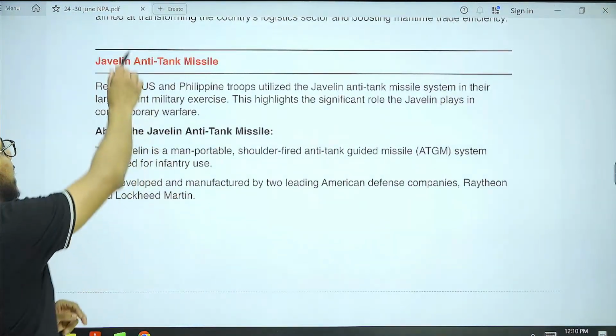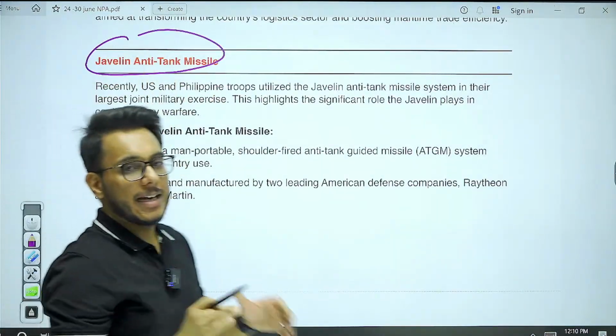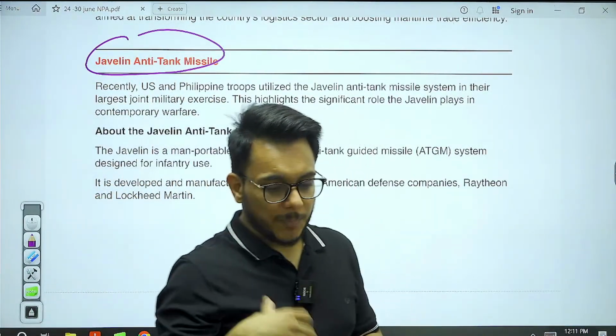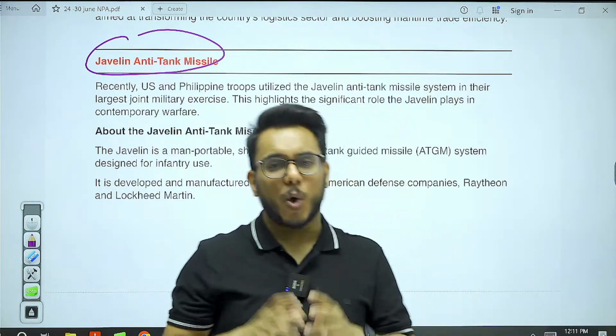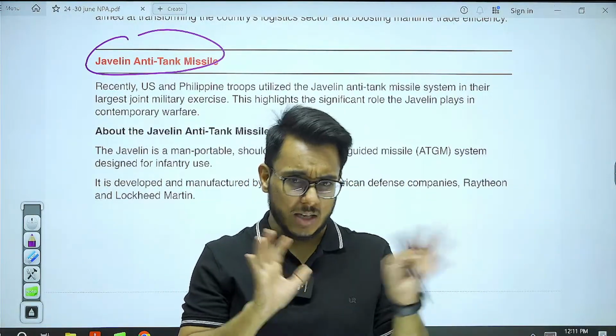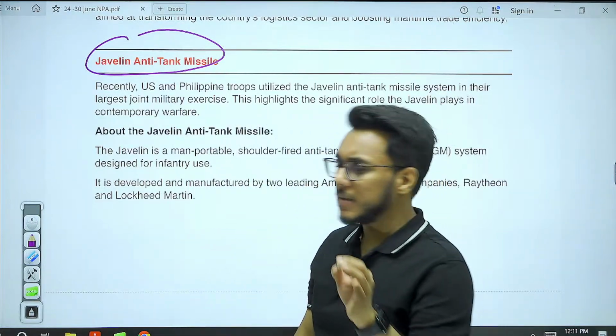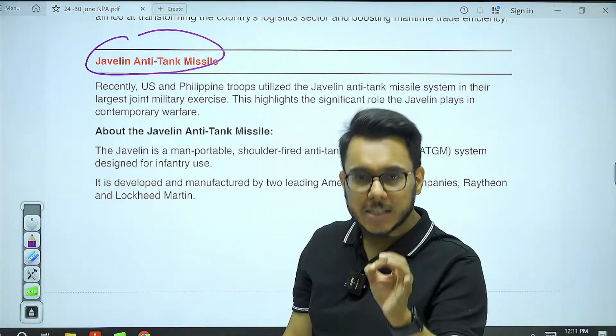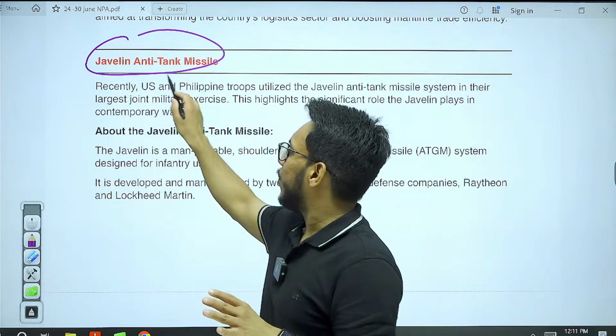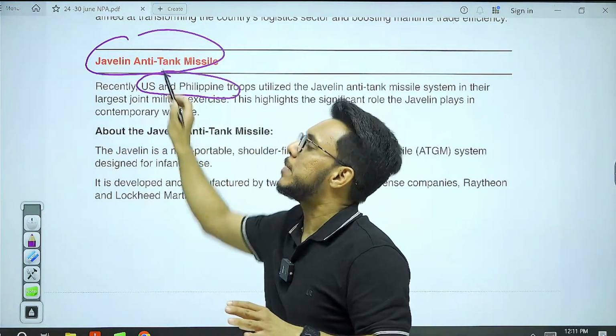Then next article that we have is Javelin anti-tank missile, that was in news. So Javelin anti-tank missile was in news. Now where this Javelin anti-tank missile, let's discuss about it. So Javelin anti-tank missile, recently it was test fired during US Philippines exercise that